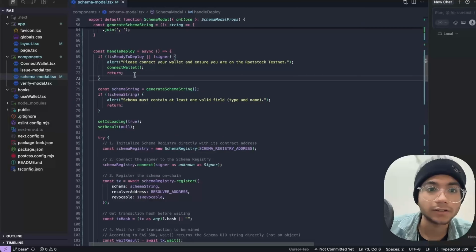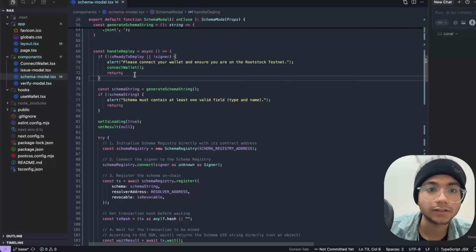Thereafter, we are getting the transaction hash, and the schema UID we are getting from the receipt of the transaction. Once we have got the schema UID, we are setting it in a variable and showing it on the screen. That's pretty simple, and that's what we are doing in this piece of frontend. That is too cool, right? Now that we have made our schema modal, let's move further to our issue modal.